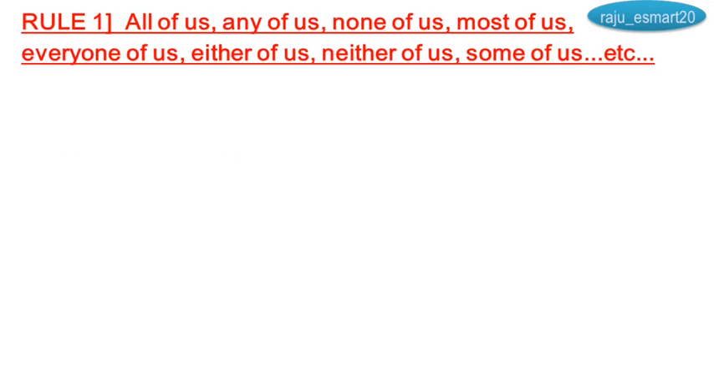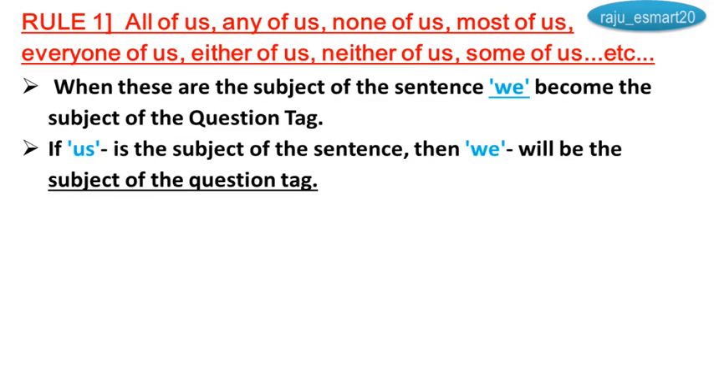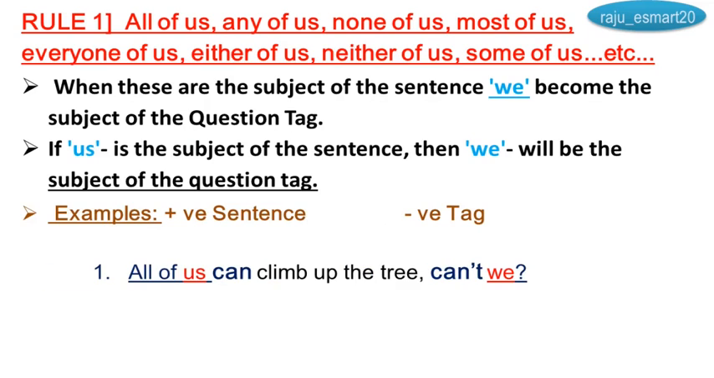Rule number 1: all of us, any of us, none of us, most of us, every one of us, either of us, neither of us, some of us, etc. When these are the subject of the sentence, we become the subject of the question tag. See, if us is the subject of the sentence, then we will be the subject of the question tag. See examples. First one, all of us can climb up the tree.